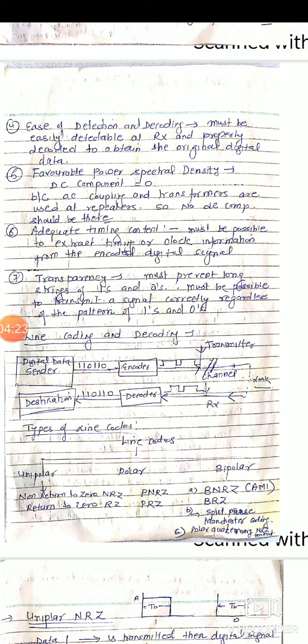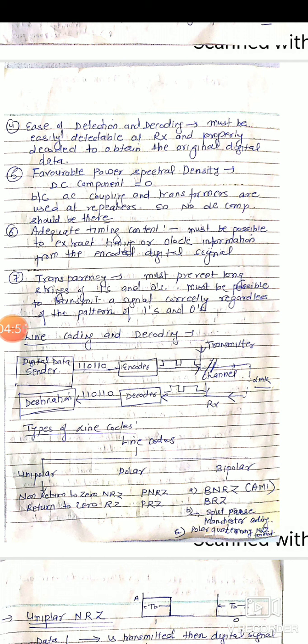At the receiver side we again receive the digital signal in the form of pulses. Now at the receiver side we have to detect and decode the message. That's why we use a decoder, and this decoder will convert the digital signals into digital data, and then the digital data in the form of 1110 will be received at the destination point.